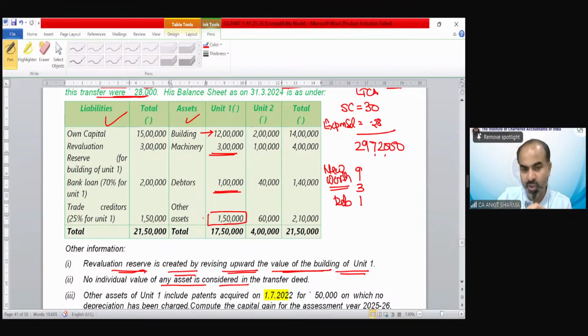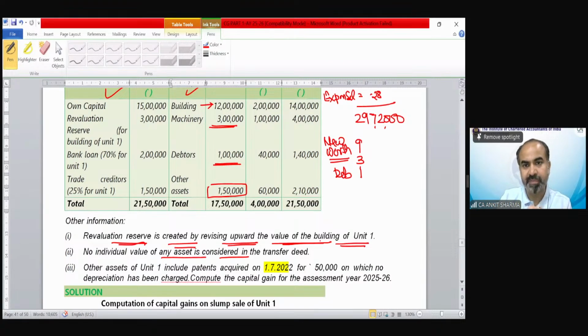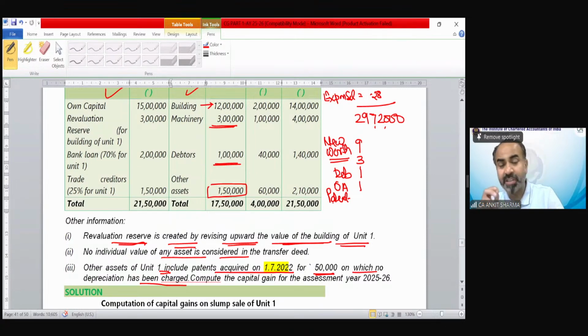But there is information, point number 3, which says other assets of unit 1 include patents acquired on 1st July 22 for 50,000. So if we remove 50,000 from this, then the value of other assets is 1 lakh, on which no depreciation has been charged yet. So we have to include the patent value also. But after charging depreciation from 1st July 2022-23, then we can take the value of the patent. On patent, what is the depreciation rate? Who will tell me the depreciation rate on patent?